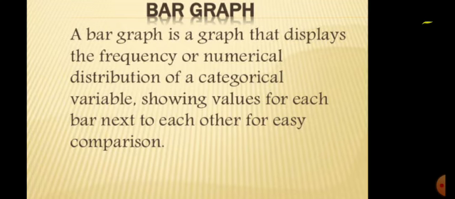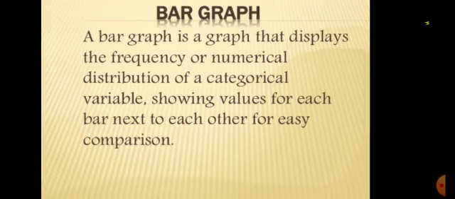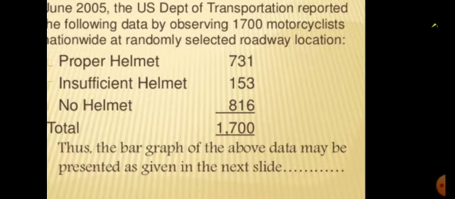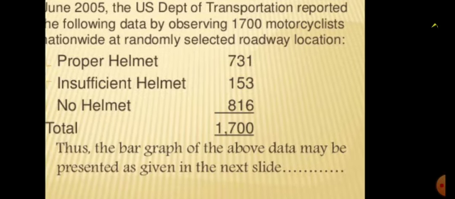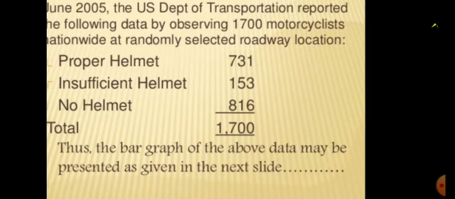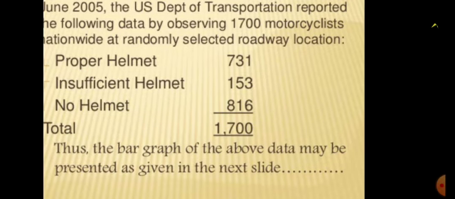We are doing comparison through graphs. Now in the next slide, I will show you one example. In June 2005, the US Department of Transportation reported the following data by observing 1700 motorcyclists nationwide at randomly selected roadway locations. Proper helmet were 731, insufficient helmet were 153, and no helmet were 816. This type of collection is called collection of data.